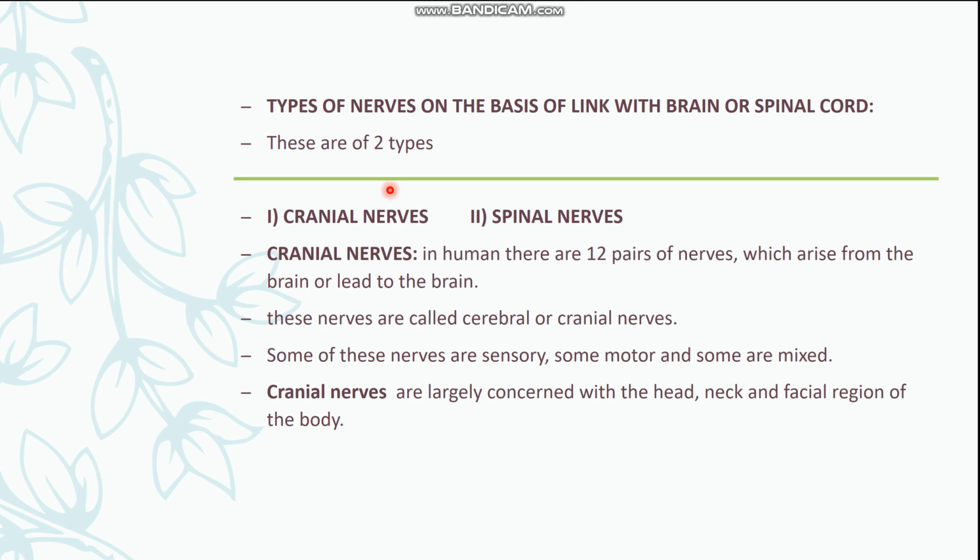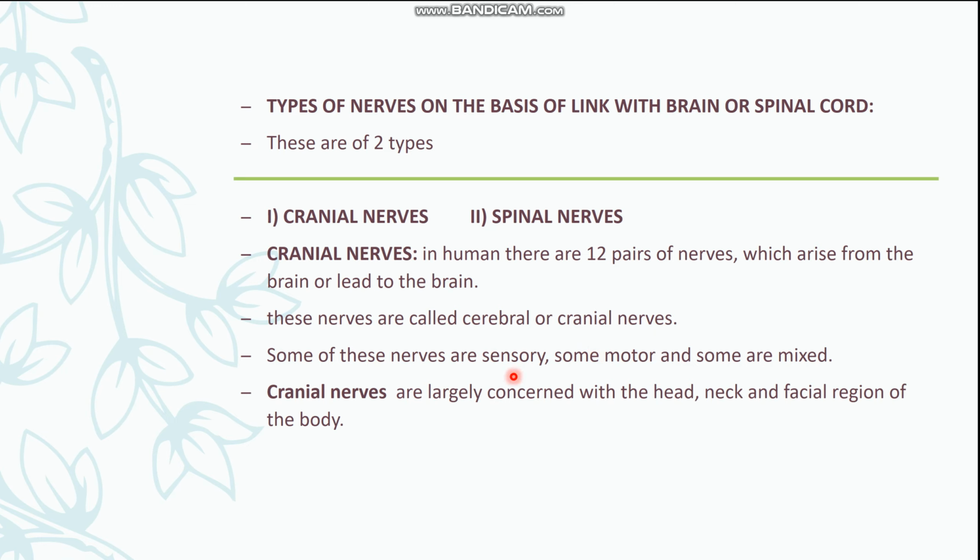The nerves that are linked with the brain are known as cranial nerves, and the spinal nerves are the nerves which are responsible for the conduction of messages and impulses in other parts of the body except the brain. In humans, there are 12 pairs of nerves that arise from the brain. They are called cerebral or cranial nerves.